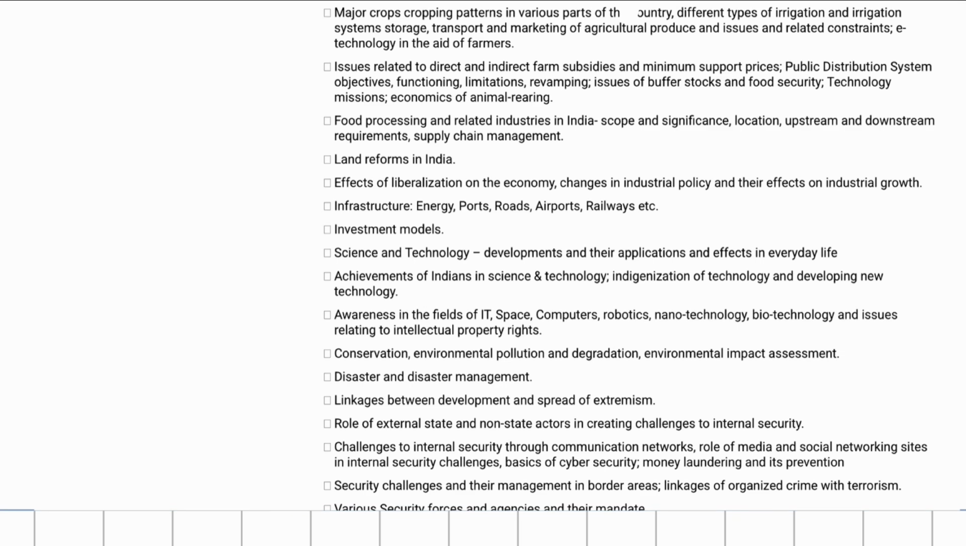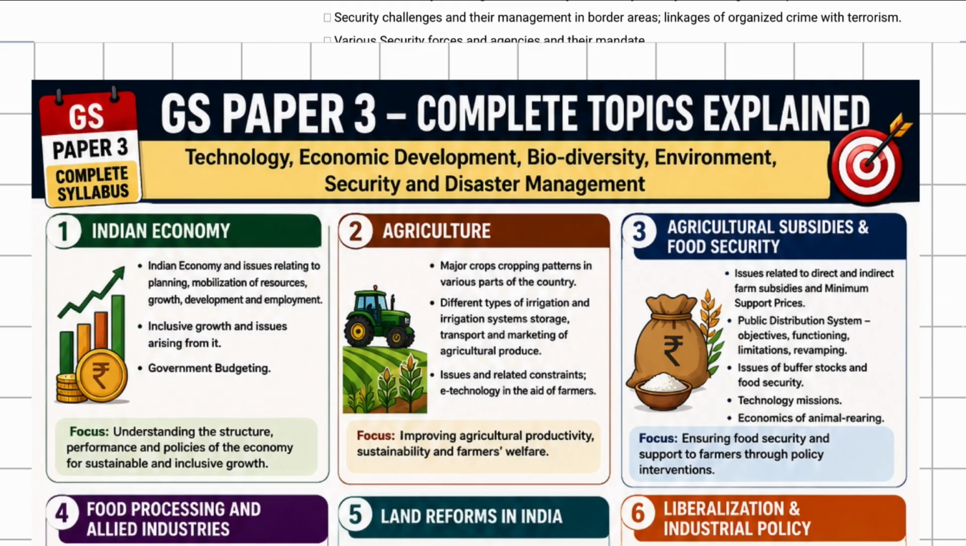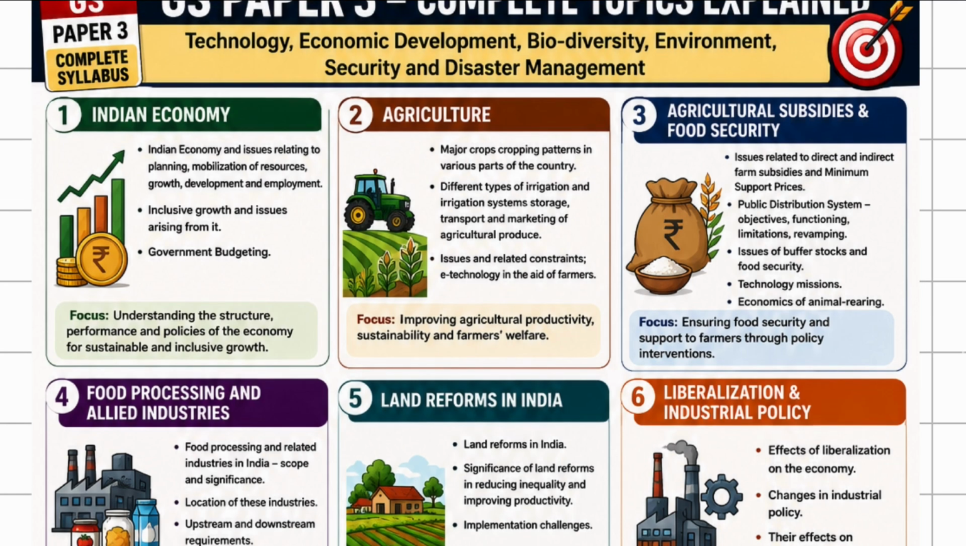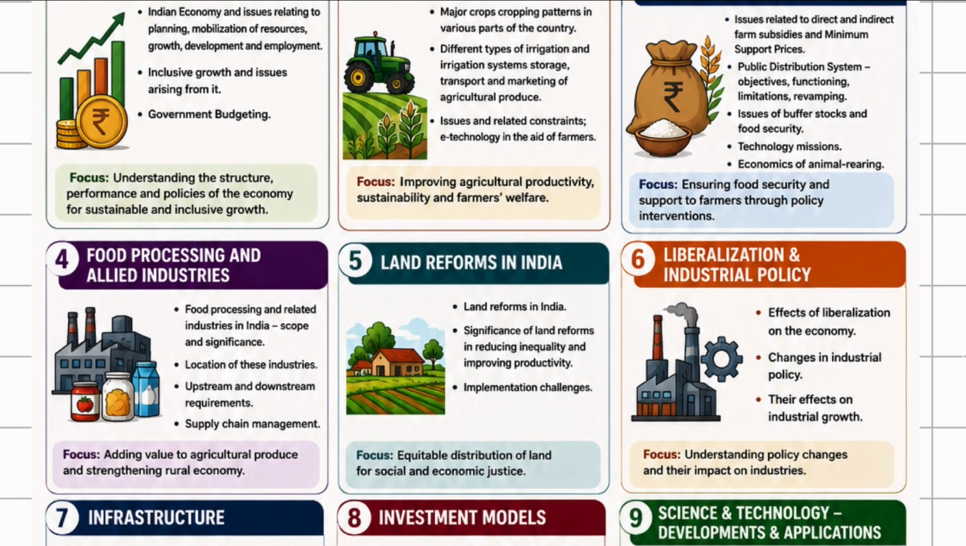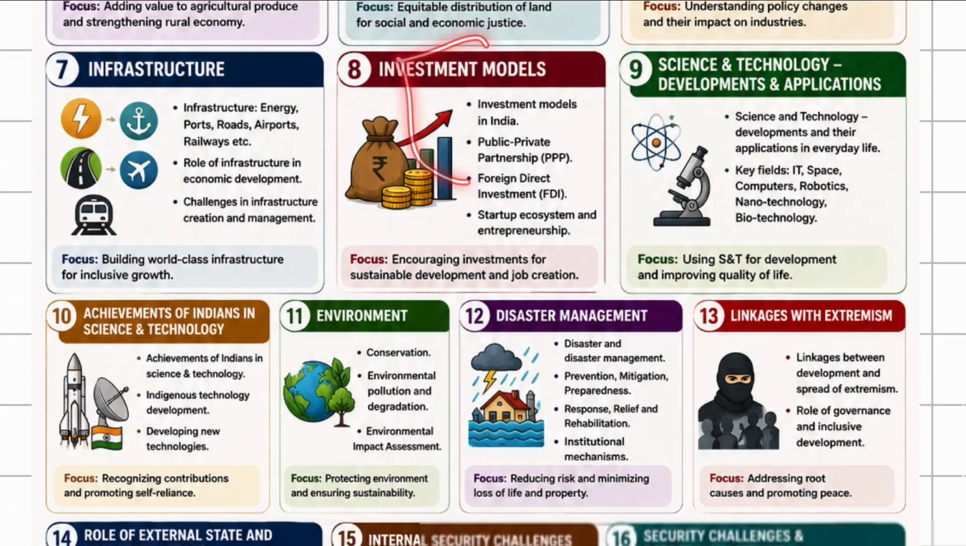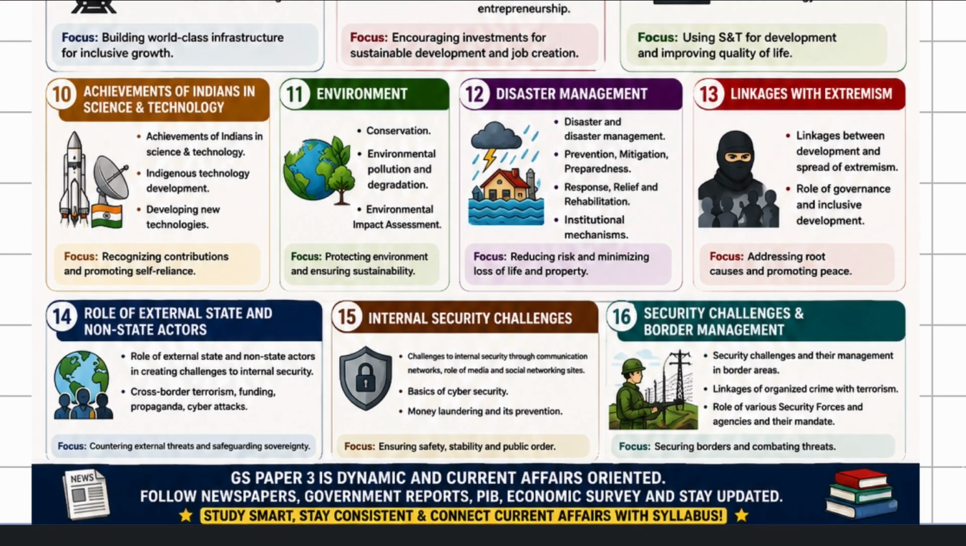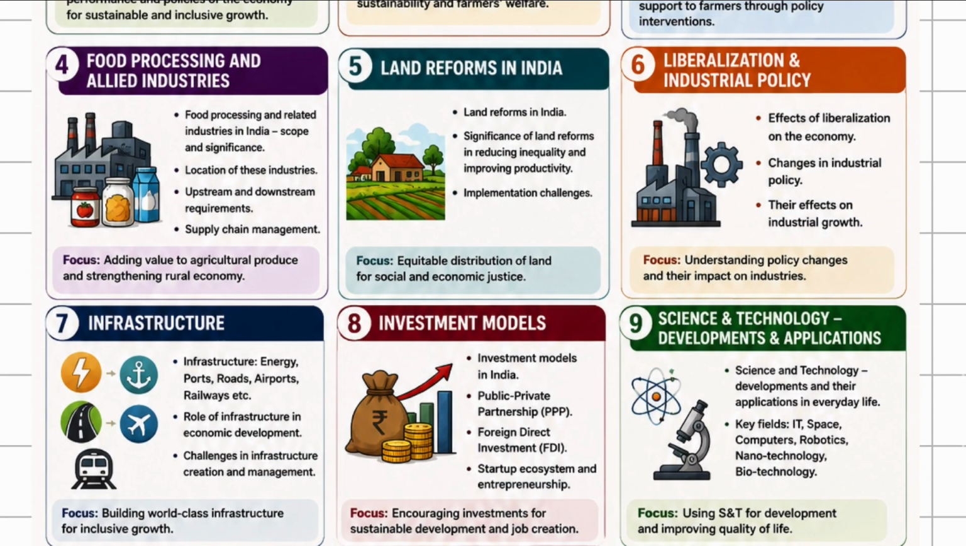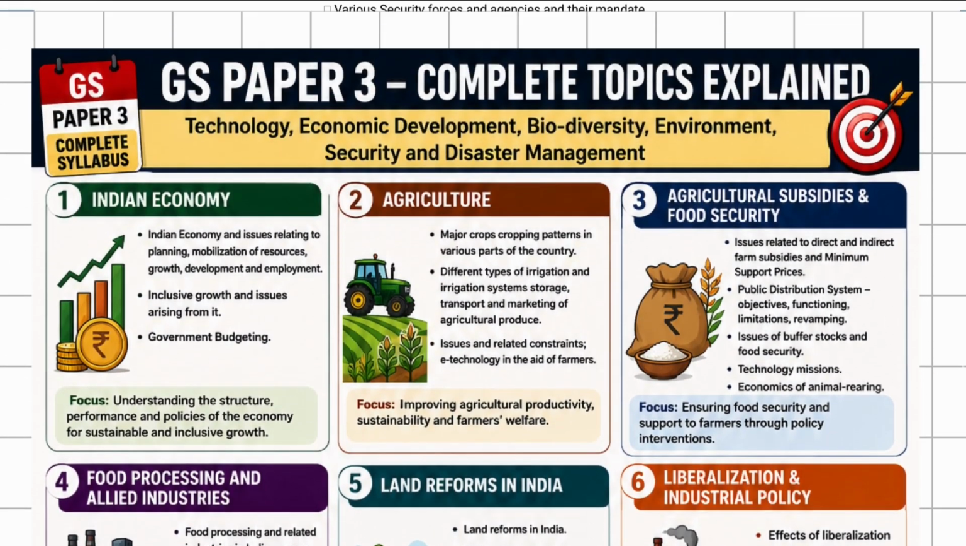So, GS paper 3 is about understanding how economic, technological, environmental, and security issues affect the nation and society. That's it. So, having crisp notes, you can include things like Indian economy, these things. You can just read this paper. I'll show. So, just stop the video and read this.